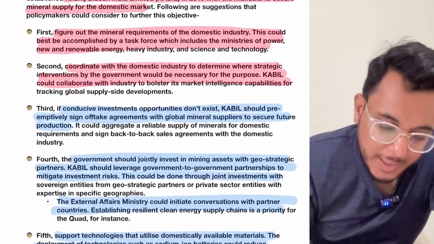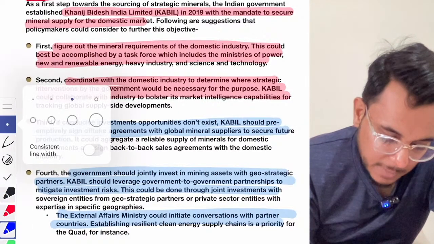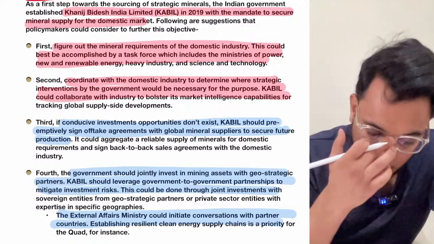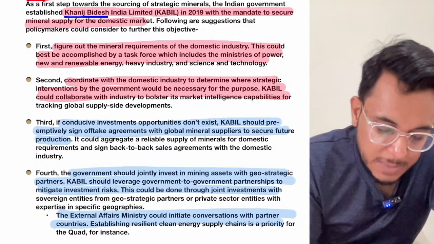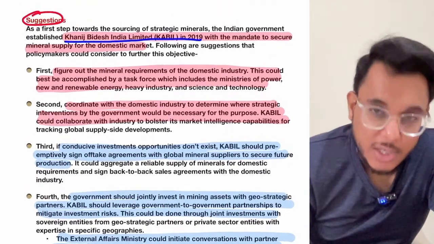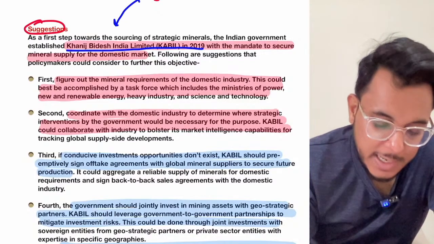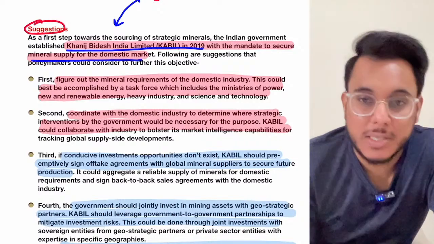Now what can be the suggestions? So guys, the suggestions will be something like this. The government of India has already established Khanij Bidesh India Limited, KABIL, in 2019. Now KABIL's mandate is to secure the mineral supply for the domestic markets.